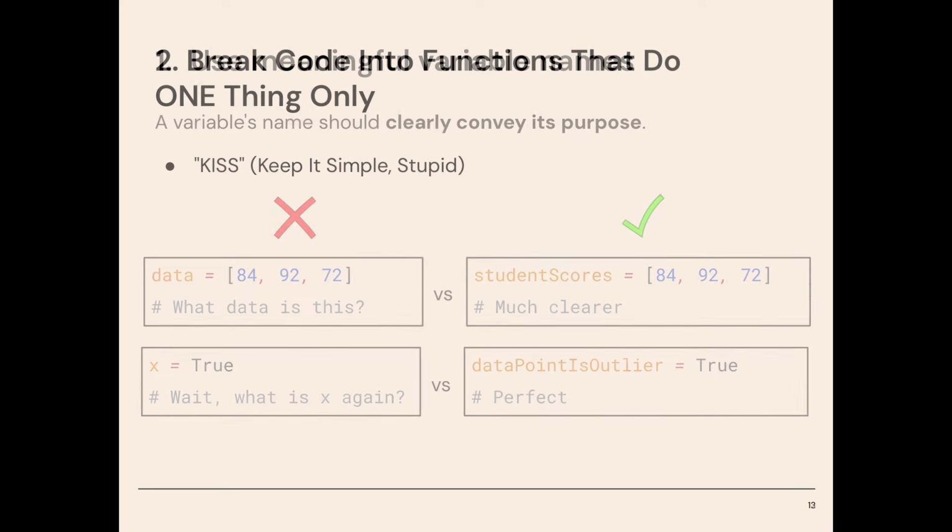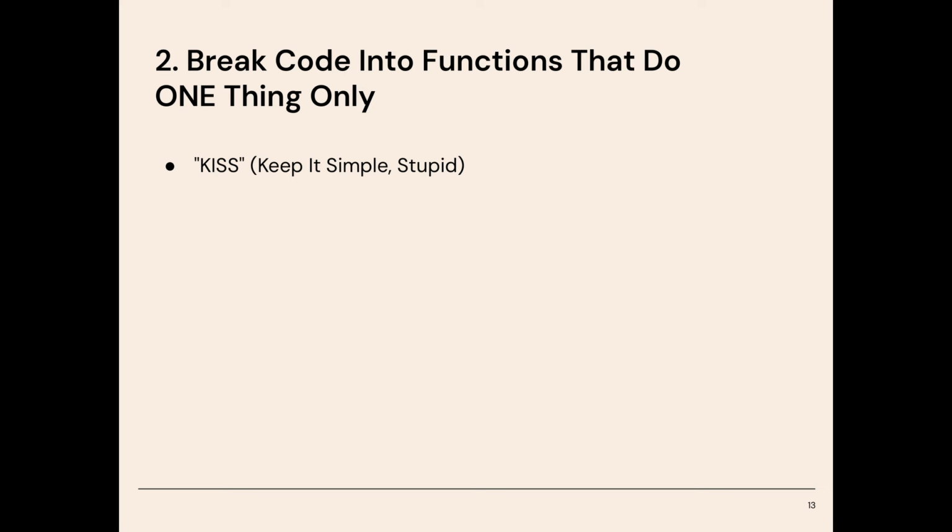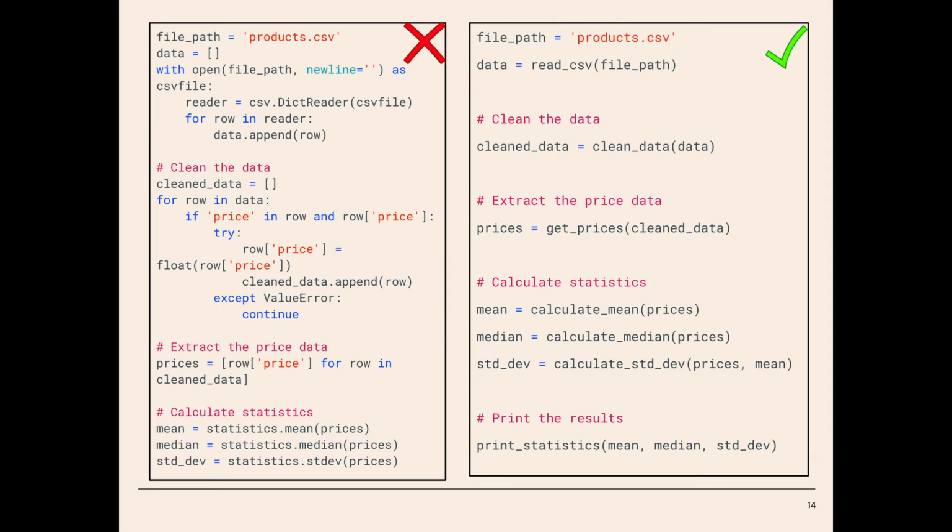Principle number two is to break code into functions that do one thing only. For example, if a function's job is to read data, don't make it handle processing too. For example, let's look at the code file on the left. That's pretty hard to understand, right? But when we look on the right, we see that it's neatly broken into functions that are easy to follow in the main function. It's like reading a story and very easy to follow.